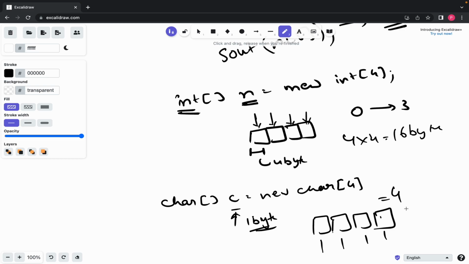I hope that you have a basic understanding of what arrays are, how arrays work, and why arrays are useful. If I repeat the definition, arrays are a collection of homogeneous elements stored in a sequential manner in memory. So this was all about arrays. In the next video, we'll be doing some coding on arrays. We'll be storing elements in the array, retrieving them, and doing a bunch of questions. And arrays are super duper important.